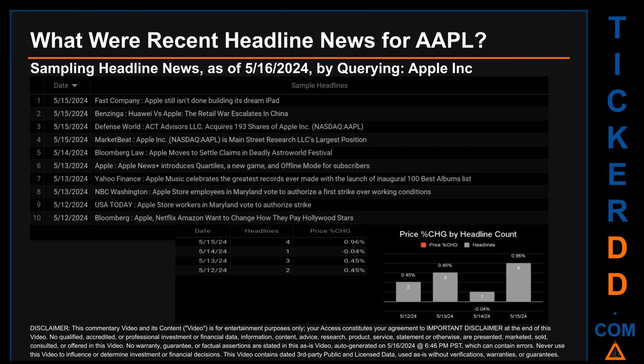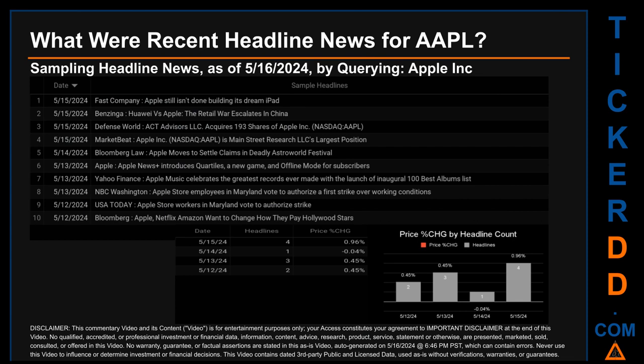What were recent headline news for AAPL? Today, Thursday, May 16, 2024, I sampled one of our news aggregators for latest headlines for this ticker. I did so by searching specifically by a keyword that may appear, broadly, in the title or the body of discoverable news articles. The keyword that I used was the ticker. The results show 10 unique headlines, published across 4 unique dates. Publication dates spanned 3 days.